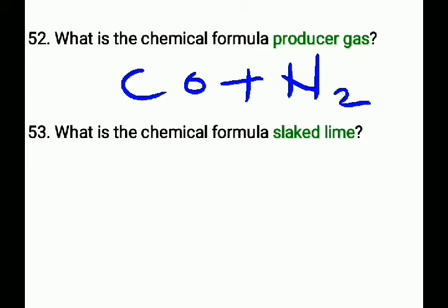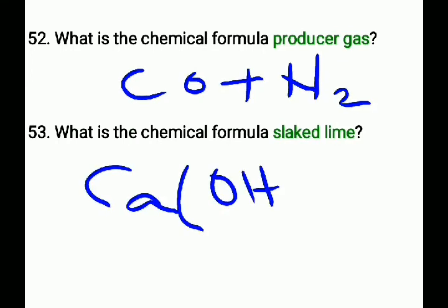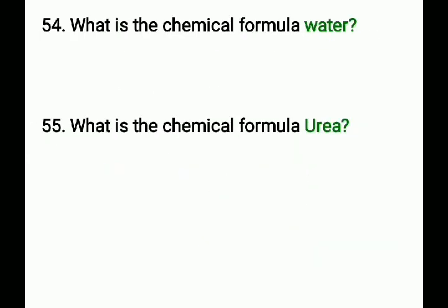Next, what is the chemical formula of slaked lime? The answer is Ca(OH)2, CaOH taken twice. The chemical formula for slaked lime is Ca(OH)2. Next question. What is the chemical formula for water? That is H2O. The chemical formula for water is H2O.